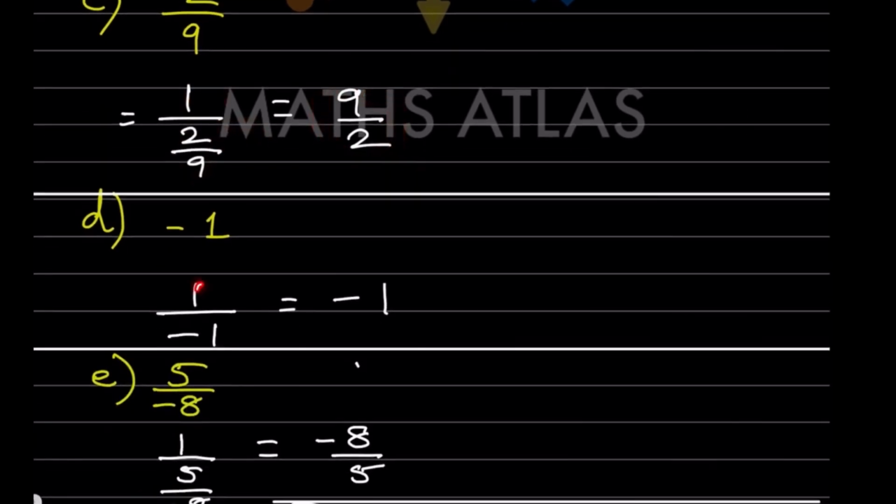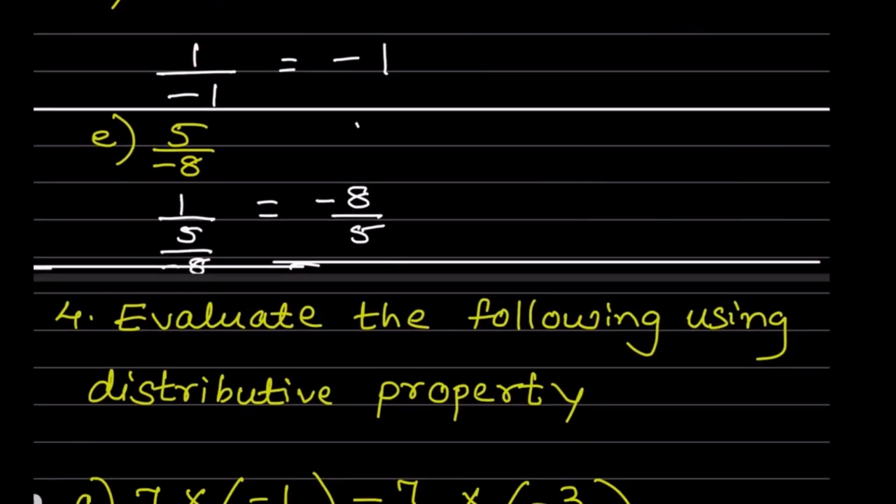Now look at here, 1 by minus 1. So 1 divided by minus, as I said here, this is plus, so plus divided by this is going to be minus 1. So the answer is minus 1. Now here, this is not seen, I'll just write it here. This is minus 1. Okay.